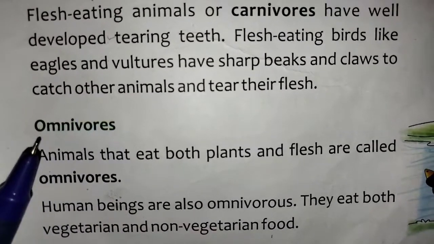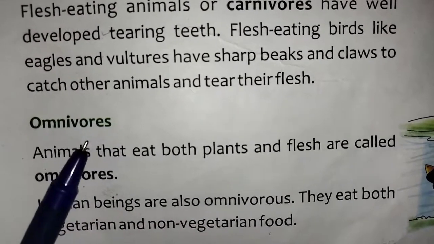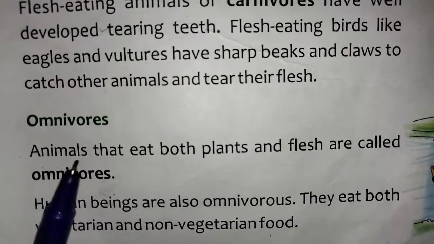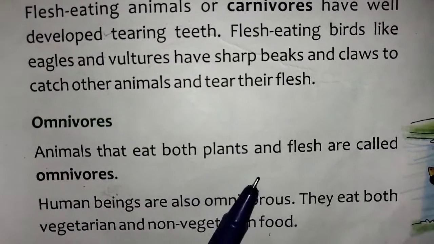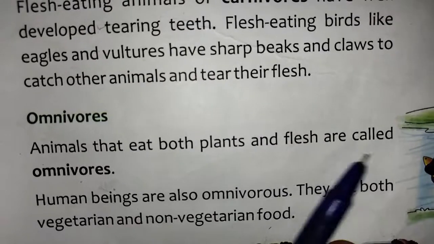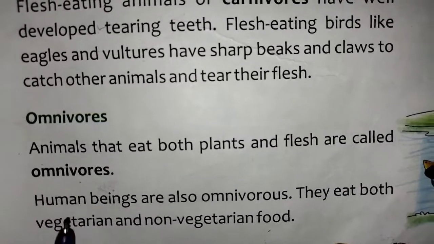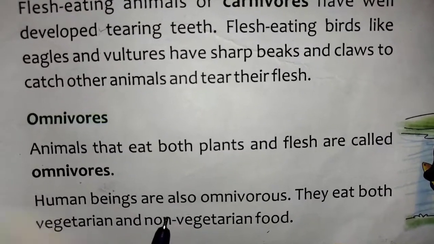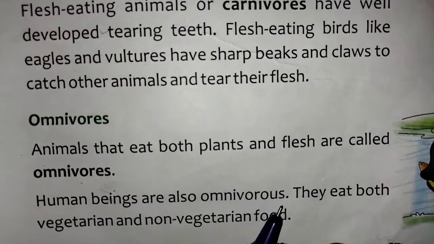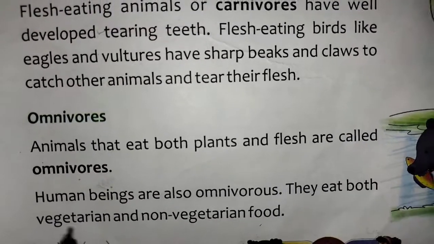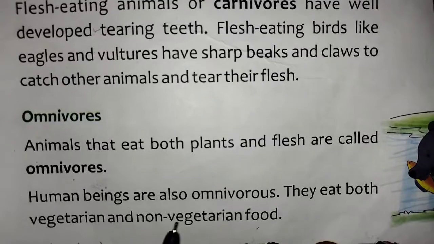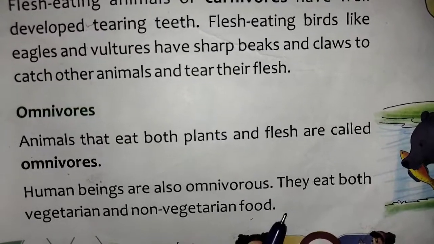Omnivores. Animals that eat both plants and flesh are called omnivores. Human beings are also omnivores. They eat both vegetarian and non-vegetarian food.